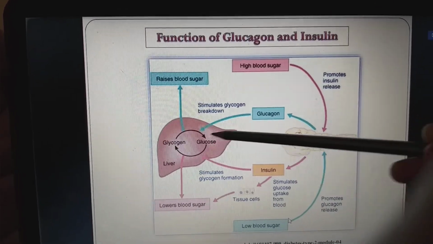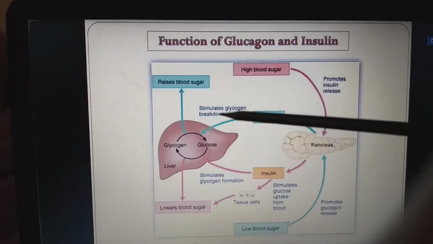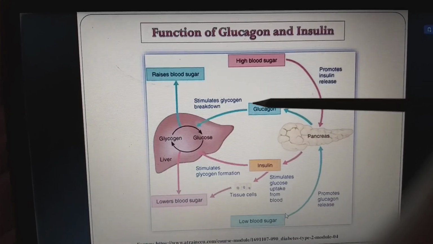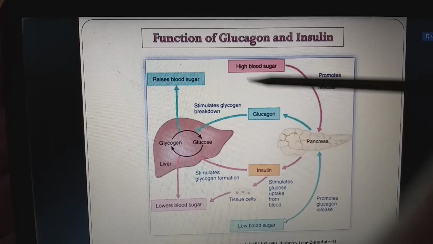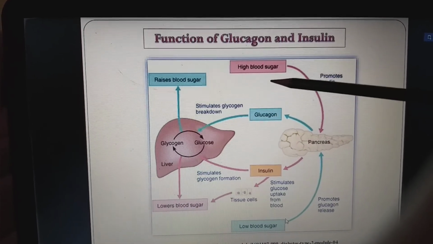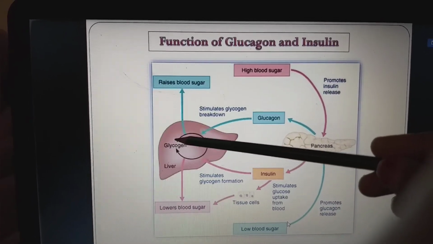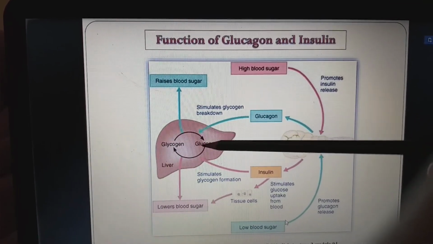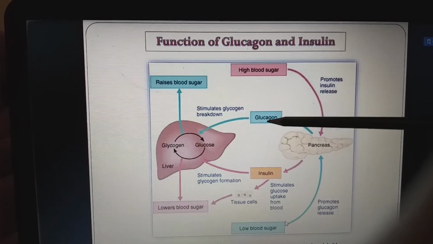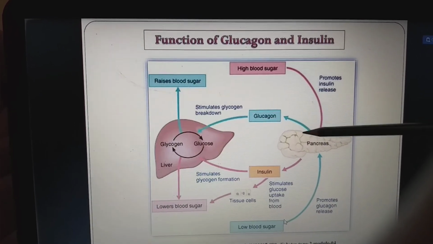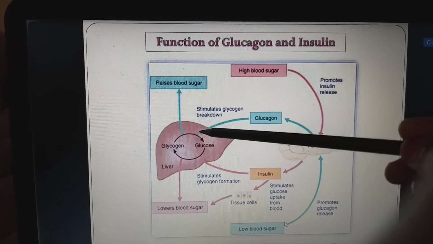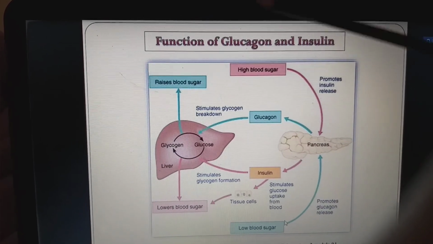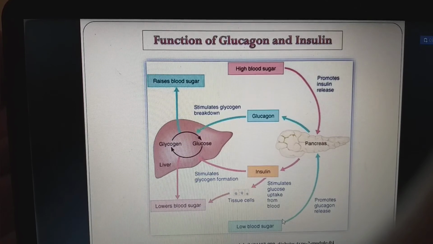Initially, you divide this whole picture into two parts, above and below. So first, about the glucagon, what I told you, glucagon will increase the blood glucose, right? Rises the blood glucose. So to raise the blood glucose, we need glucose into the blood. That glucose has to be from glycogen. The glycogen will break down and release the glucose. Now, how this whole stimulation will happen: glucagon, which is coming from the pancreas, will act on the liver to break down the glycogen to release the glucose. Now this raises the blood glucose. So finally, high blood sugar.